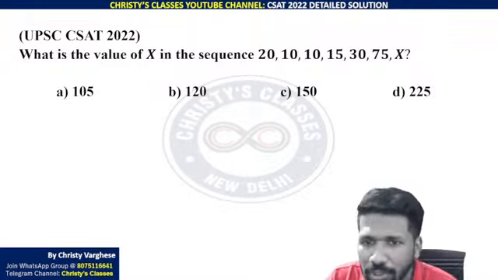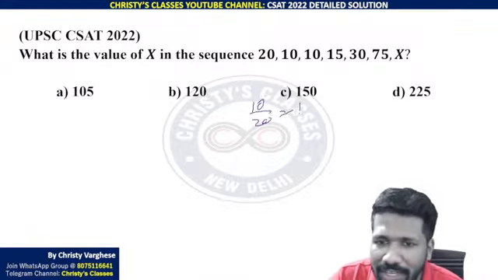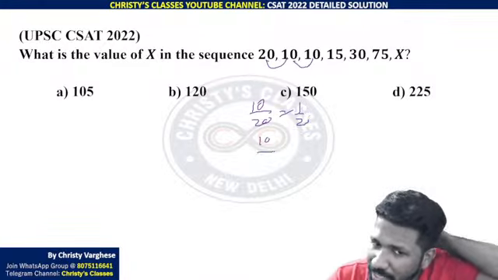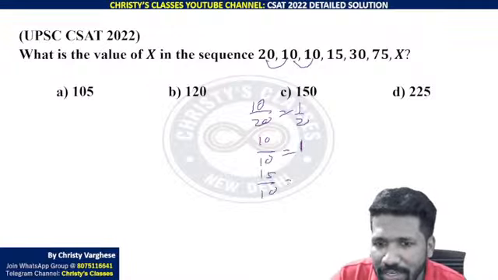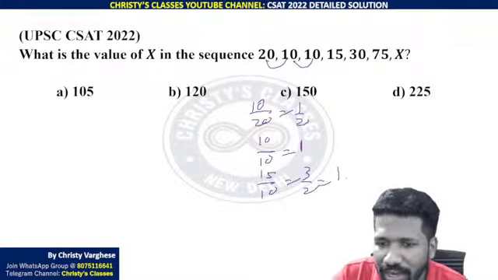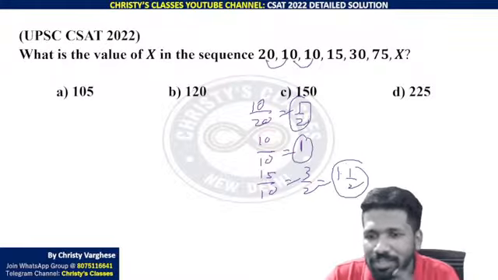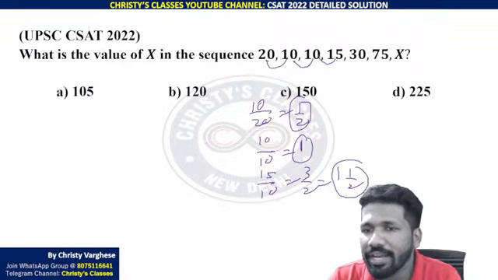How can you take the ratio? 10 by 20, you divide and you will see 1 by 2. Now for this pair, second number by first number, then third number by second number: 10 by 10 is 1. Now 15 by 10 is 3 by 2, or 1 and a half. Half, 1, 1 and a half. Likewise, you can find the ratio and identify it.